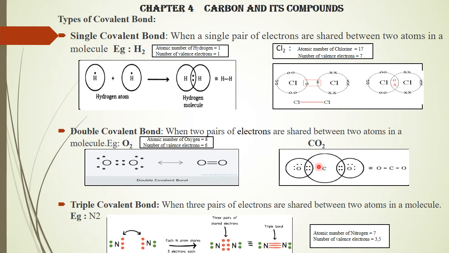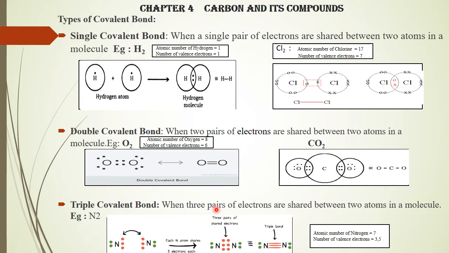Next is carbon dioxide. You know oxygen has 6 electrons in the valence shell, 2, 4, 6. But carbon has 4 electrons, 2 here, 2 here. So the 2 electrons of carbon and 2 electrons of oxygen share with each other, forming a double bond. Carbon double bonds with one oxygen, and carbon double bonds with the other oxygen, forming carbon dioxide.